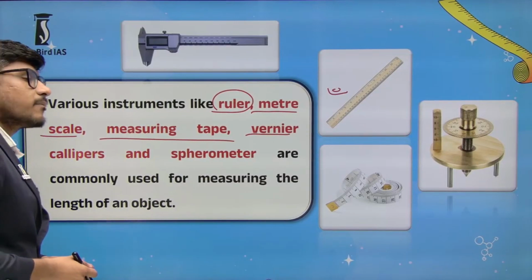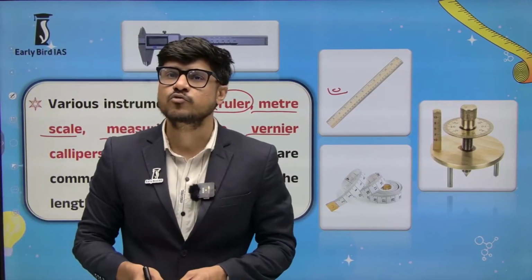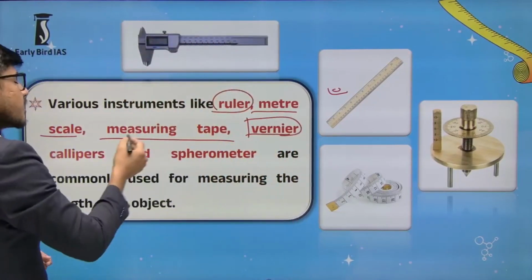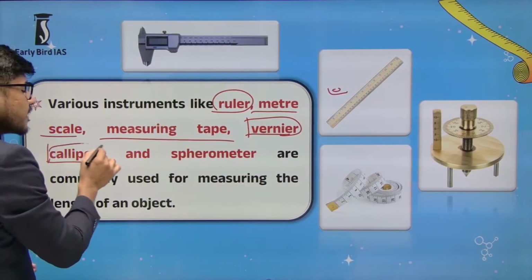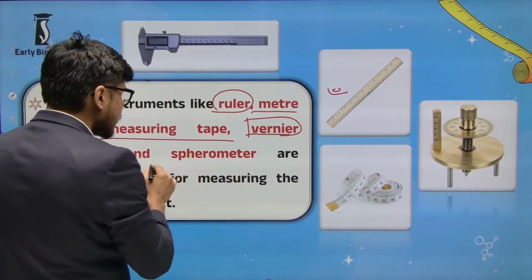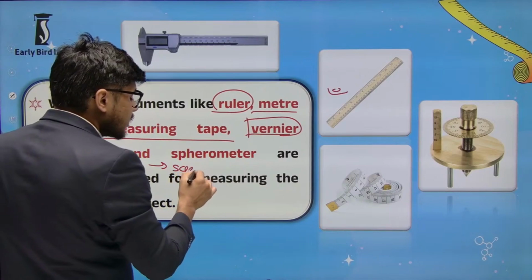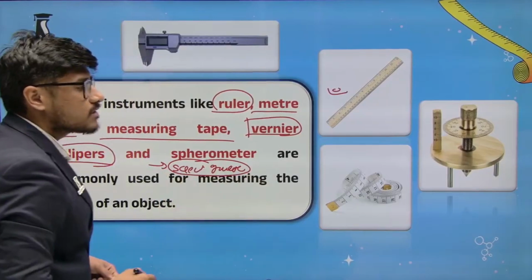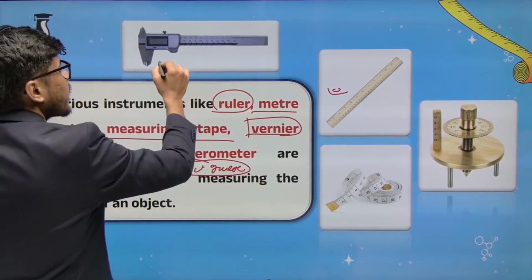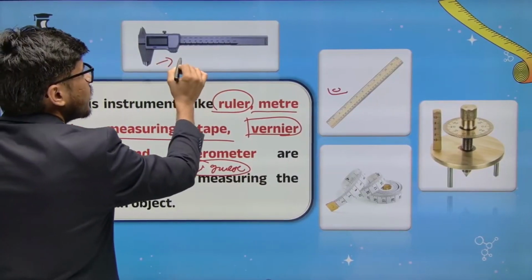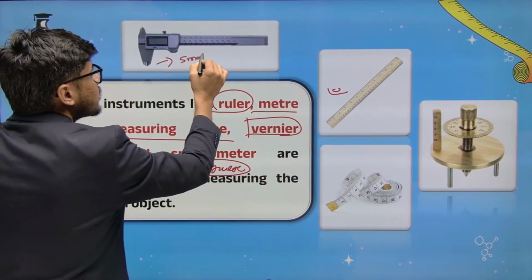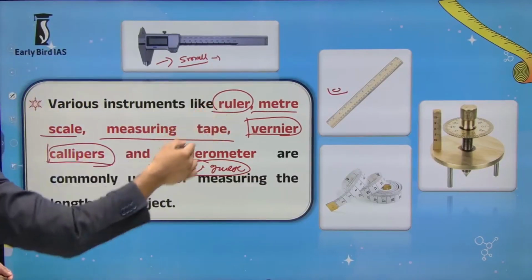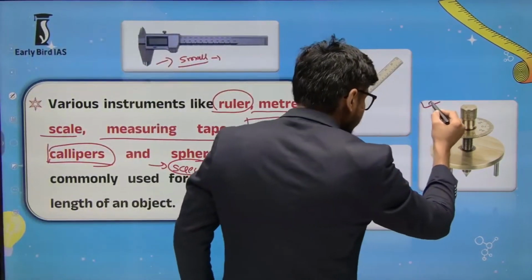For example, after 10th standard, if you choose the science stream, then in physics you have to do some kind of experiment, and in that experiment you have to use vernier calipers, spherometers, screw gauge. So various kinds of measurement instruments will be used. This is called a vernier caliper. Vernier caliper is used for measuring very small distances, which means distances in millimeters. This is a screw gauge.